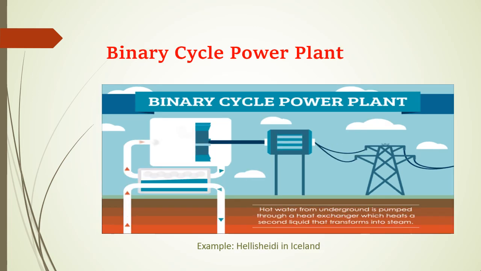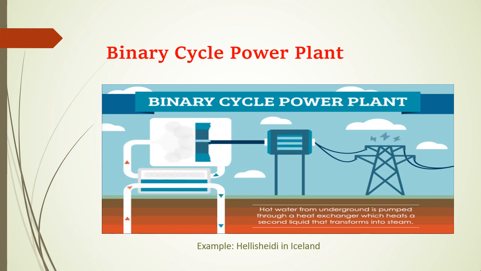Then we come to the third method, that is the binary cycle power plant. A binary cycle power plant uses hot water passed through a secondary fluid that has a lower boiling point than water. The secondary fluid is going to drive a turbine. Most future geothermal power plants are expected to be binary plants, which means the hot water is passed to the secondary liquid.